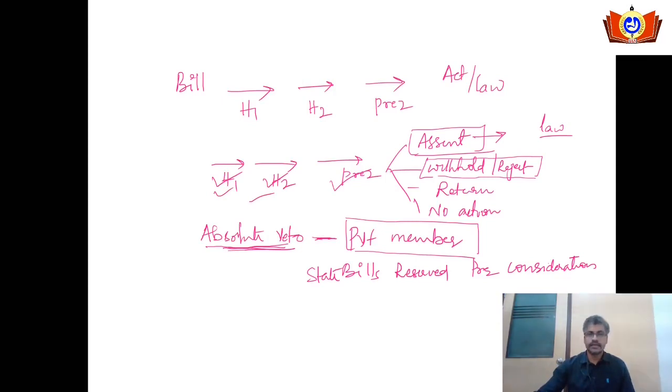The President of India exercises absolute veto over two kinds of bills. The first one is the bills which are introduced by the private member, and the second type is the bills from the state legislature which are reserved for the president's consideration. What do you understand by the phrase private member bill?